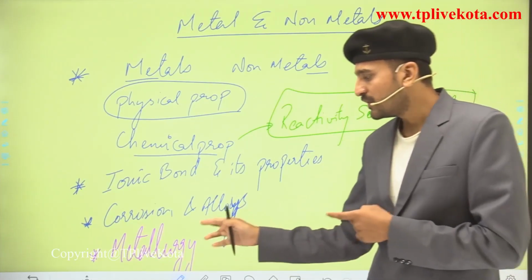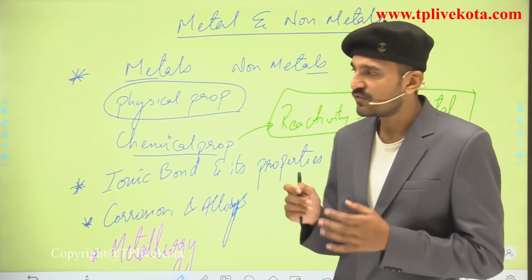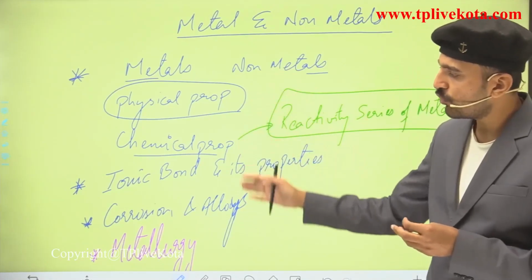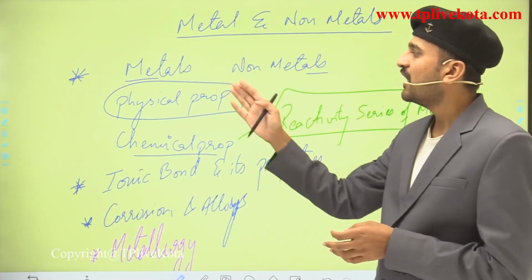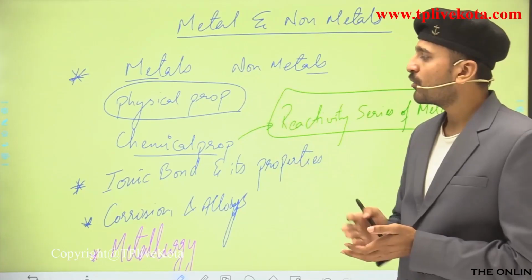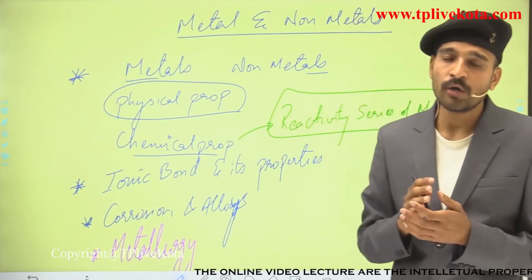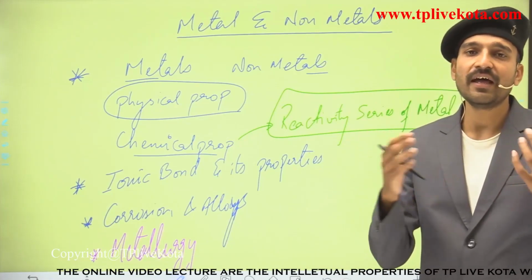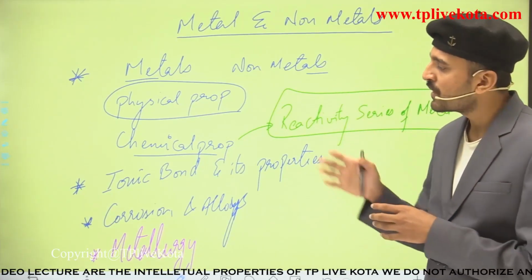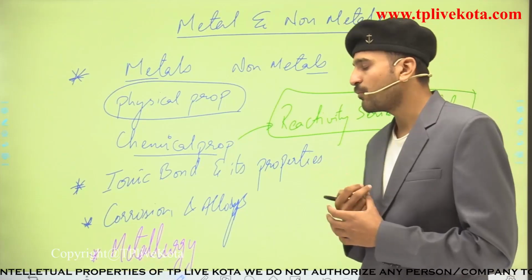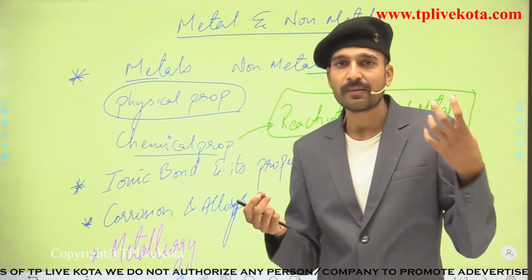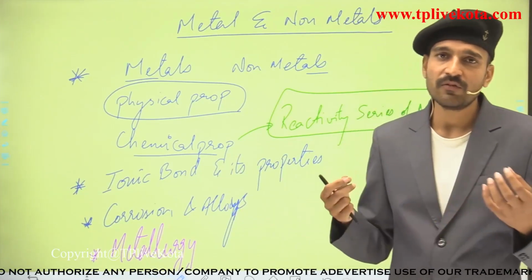So here this is a very important part of this chapter. This chapter is divided into four main parts. The first part includes the physical properties and the chemical properties, which depend upon the electronic configuration of the metals and the non-metals, on which we have classified the elements into these categories. The second part is the ionic bond and its properties, that is the bond which is formed between the metals and the non-metals and what will be their properties.